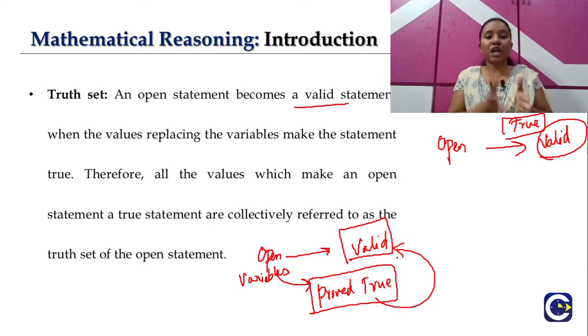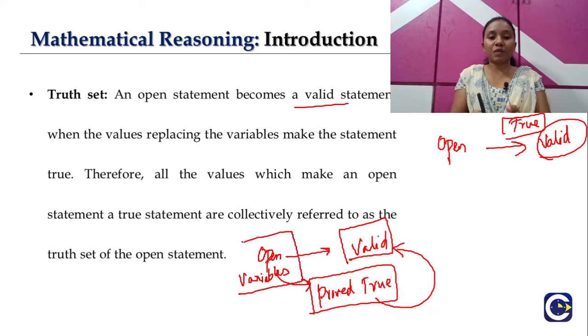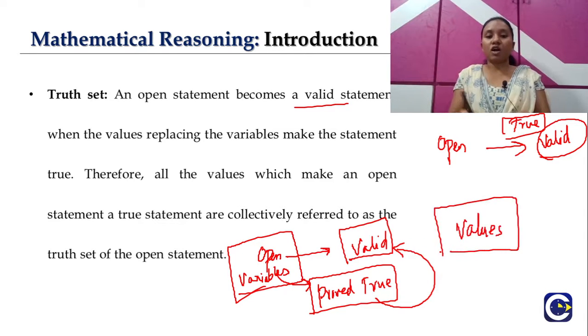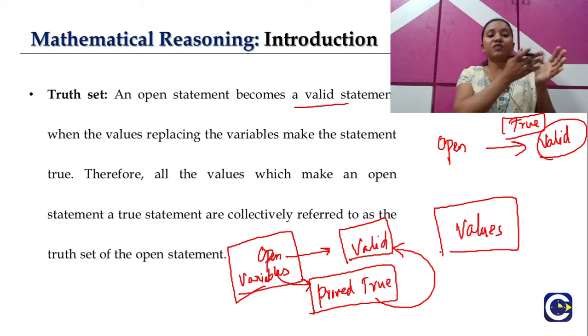Which means we are using some values which can make an open statement a true statement. So all those values, referred to together, are called the truth set of the open statement. In order to prove the open statement is true, we replaced the variables with some values.